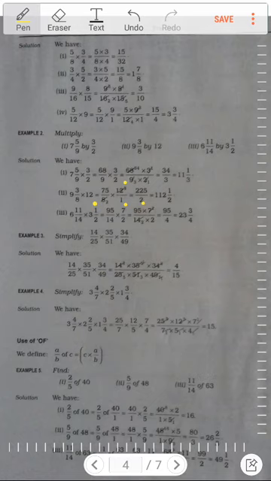Yes. Now if you go to question number 3, you can see over here it is what? 6 11 by 14 into 3 1 by 2. What happens? 14 6s are 84 and 84 plus 11 is how much? 95.